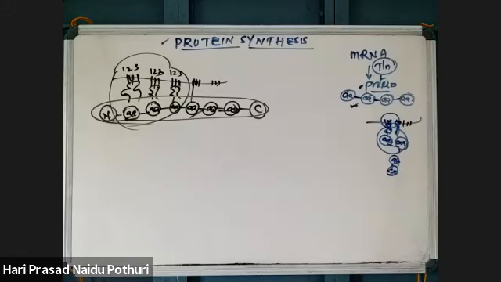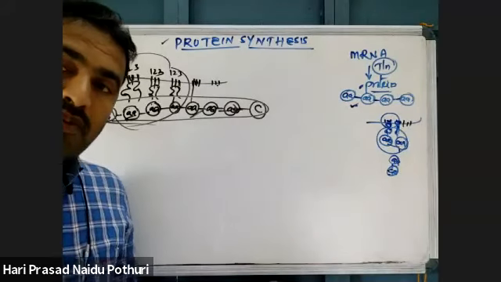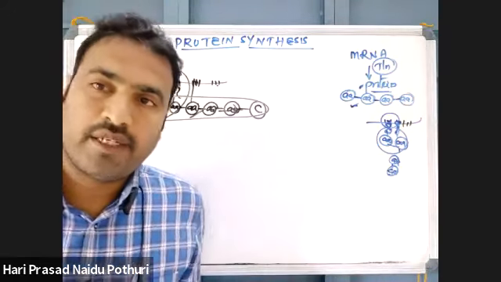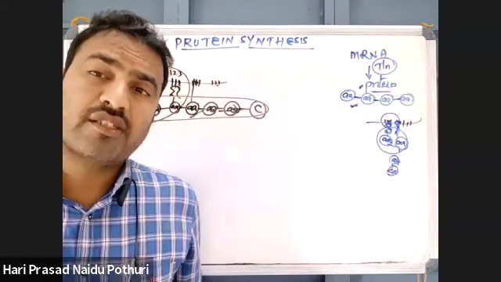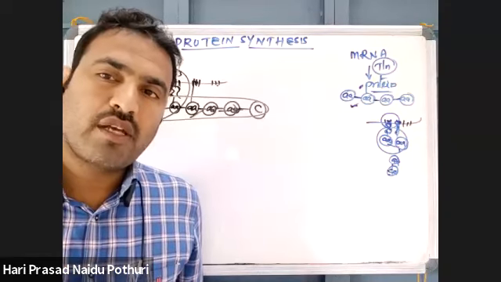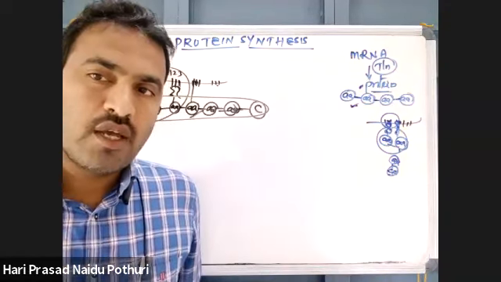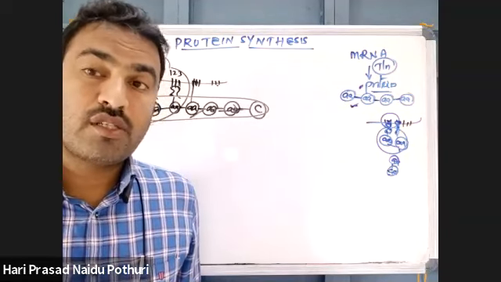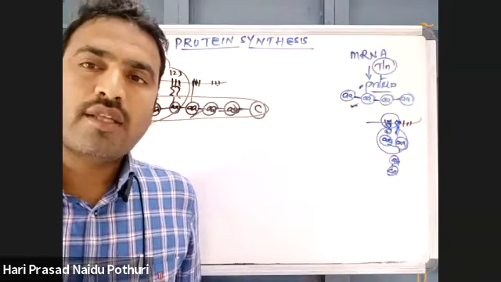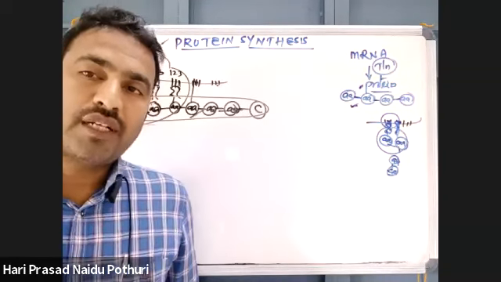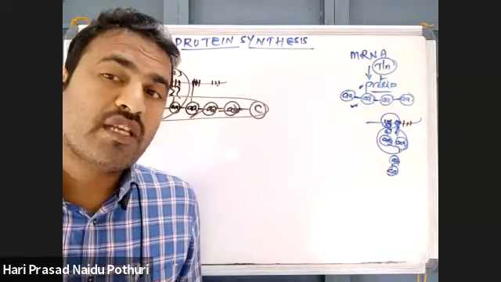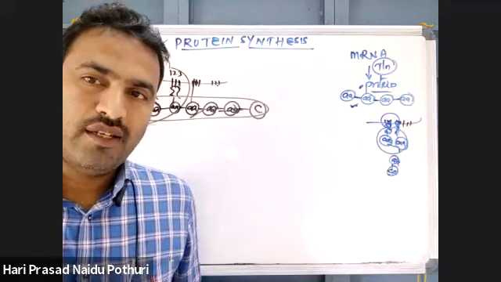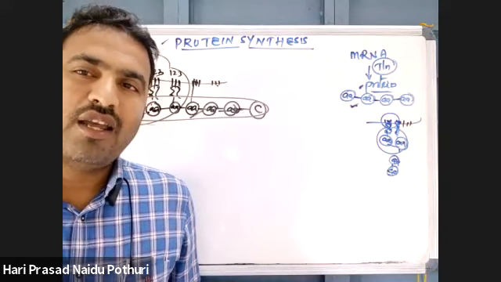For protein synthesis, what we discussed in the previous class, normally protein synthesis is based on the genetic code sequence present on mRNA. 3 nucleotides present on mRNA act as a genetic code. For those 3 nucleotides, 64 possible sequences are there. Among those 64 possible sequences, 3 sequences are non-coding, called terminator or stop codons, and 61 codons code for 20 different amino acids. That is what we call the genetic code dictionary, and we gave the properties of genetic code also. Okay, that is about mRNA and genetic code.